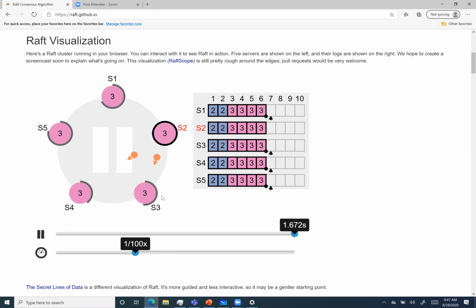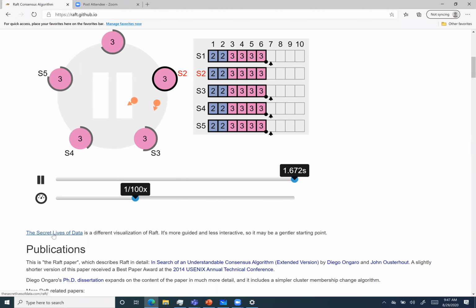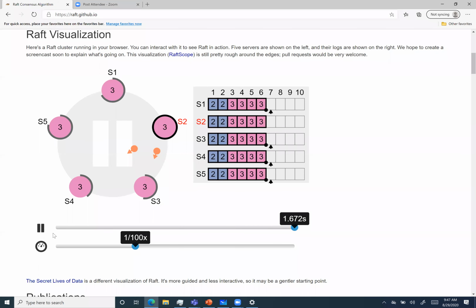Another thing, if you are really interested to know this, there is this really nice visual. I can only see a white screen. Oh, is it? I'm able to see. I think I can also see. Okay, it's my problem. Sorry.